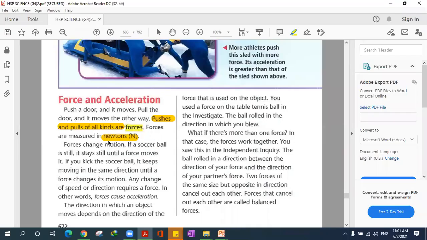The force is measured by Newton. Like, for example, we measure distance with meters, kilometers and centimeters, right? We measure mass with kilograms or pounds. But we measure forces with Newton, back to the name of the great Isaac Newton.